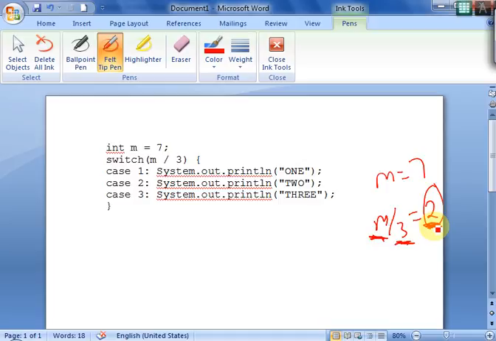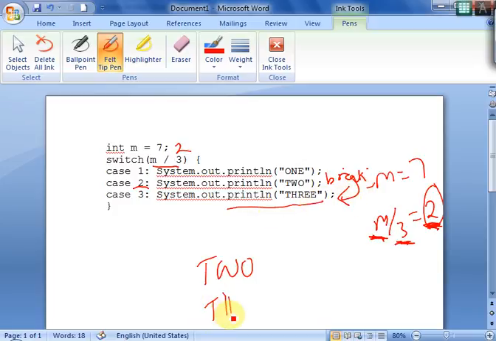Fine. So it will come here and match, so the result over here is 2, so it will match the case 2, it will print 2, and since there is no break, it will continue and print 3 in the next line.